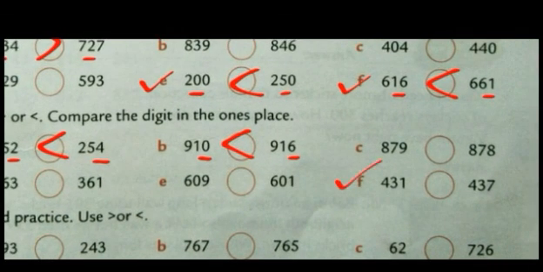Okay, see the last one now, F. In the ones place 1 is given and here in the ones place 7 is given. 1 is greater or 7 is greater? 7 is greater. So that means 437 is greater than 431.